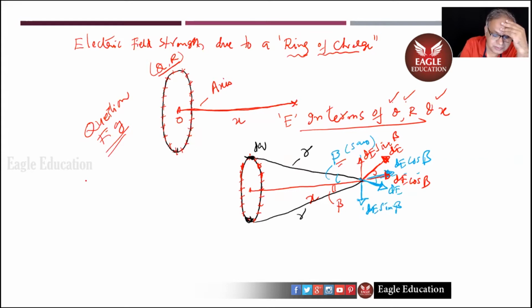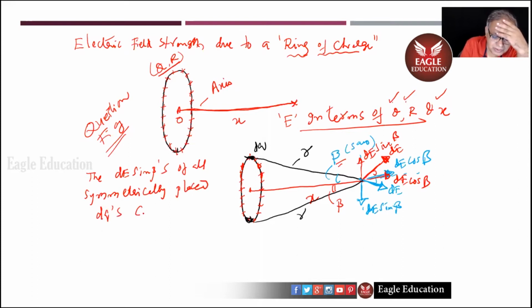So we can say that the dE sin betas of all symmetrically placed dq's cancel out, and the dE cos betas add up.